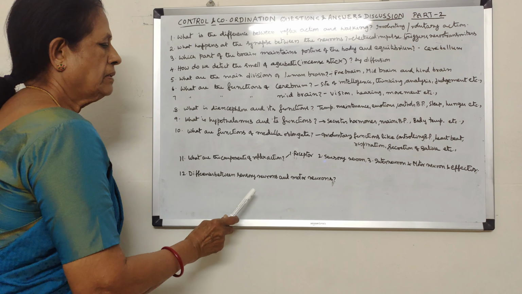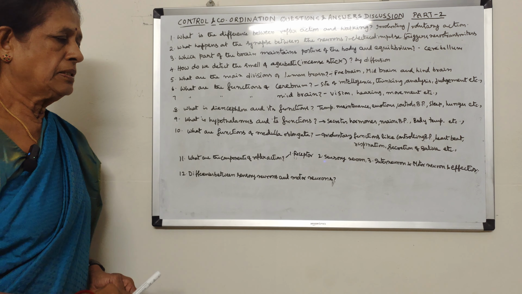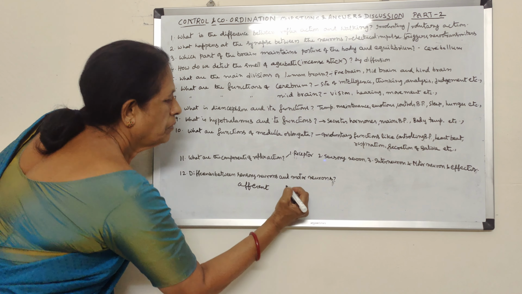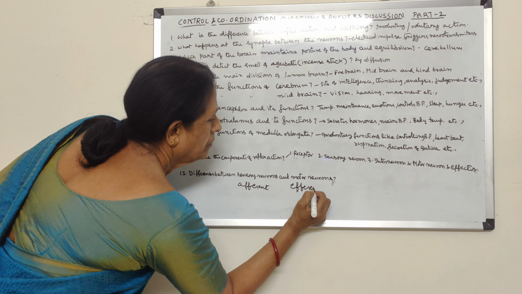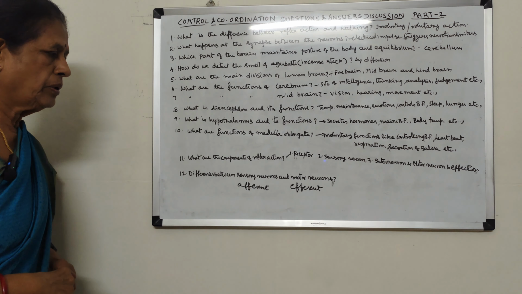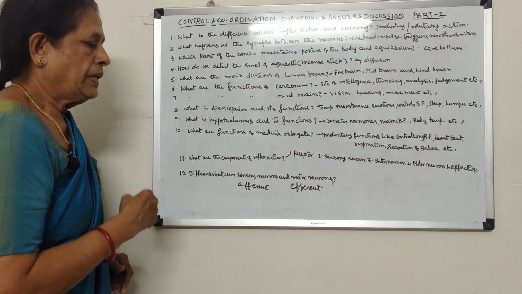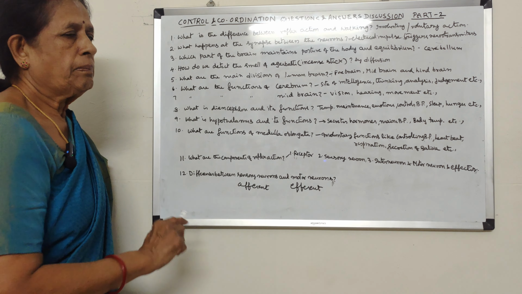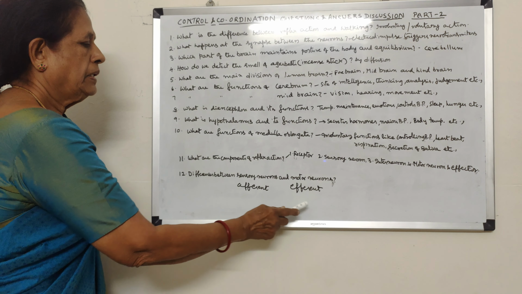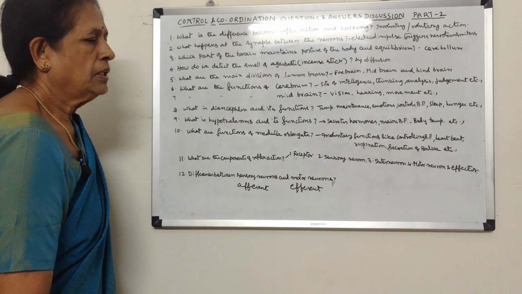And what are the differences between sensory neurons and motor neurons? Sensory neurons are also called afferent neurons, and motor neurons are called efferent neurons. Afferent means incoming, efferent means outgoing. Sensory neurons arise from sense organs and carry impulses to the brain and spinal cord. Motor neurons arise from the brain and spinal cord and carry impulses to the effector. So these are the main differences between sensory neurons and motor neurons.